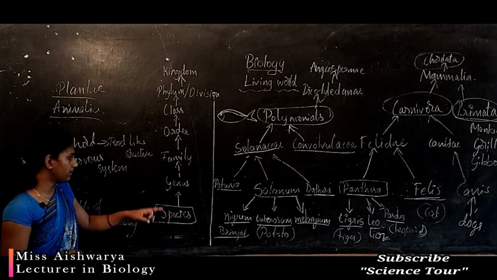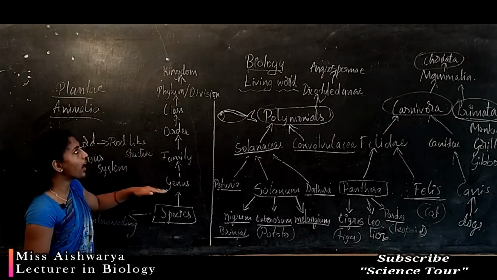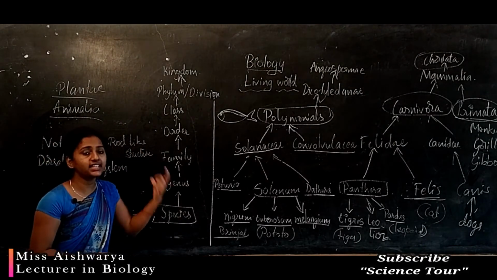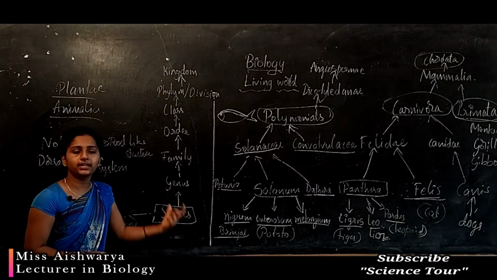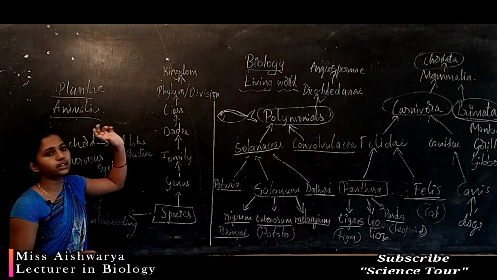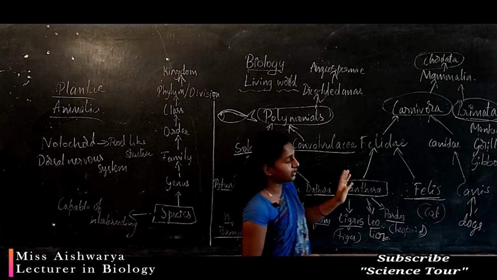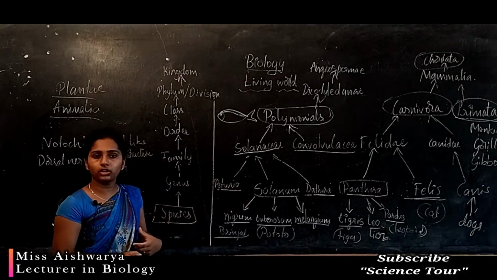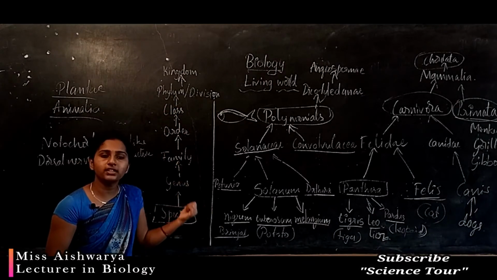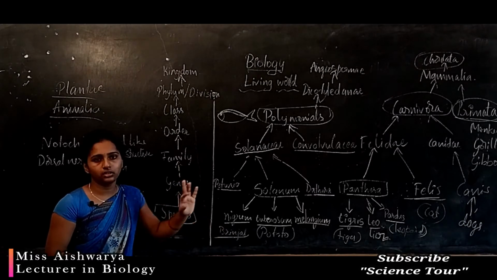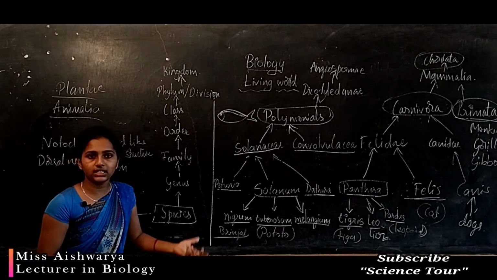If you compare the similarities between the organisms, they go on decreasing as you go up, from species to kingdom. The similarities, that is the common characters, are more between species. In the same kingdom, if you take two species, for example panther, tiger and dog, they come under the same kingdom, but the dissimilarities are more. If you consider the gorilla with the fish, the dissimilarities are more. So as you go from species to kingdom level, the dissimilarities increase.